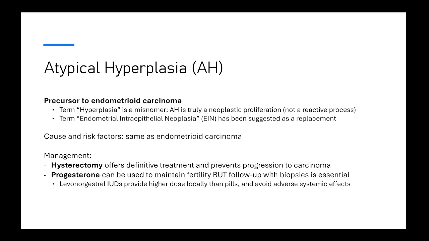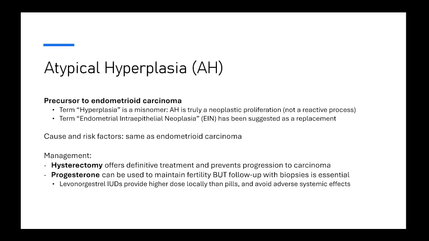They may desire to keep their uterus for a while to maintain fertility. So in these patients, we can give them high dose progesterone that will reduce the growth and stun a bit the growth of the atypical hyperplasia, and sometimes reverse it temporarily.